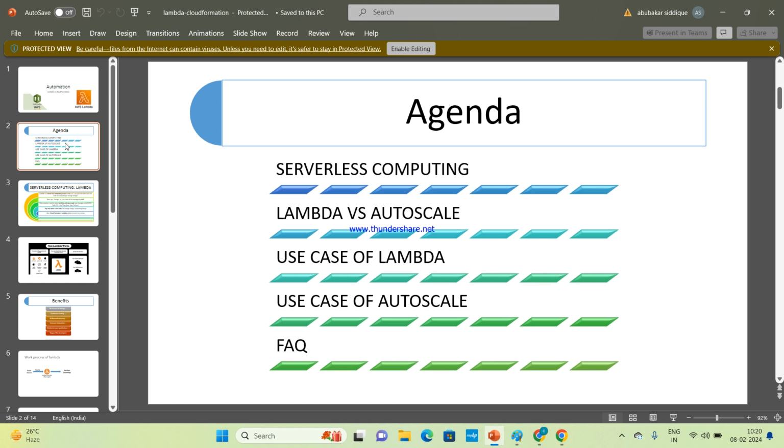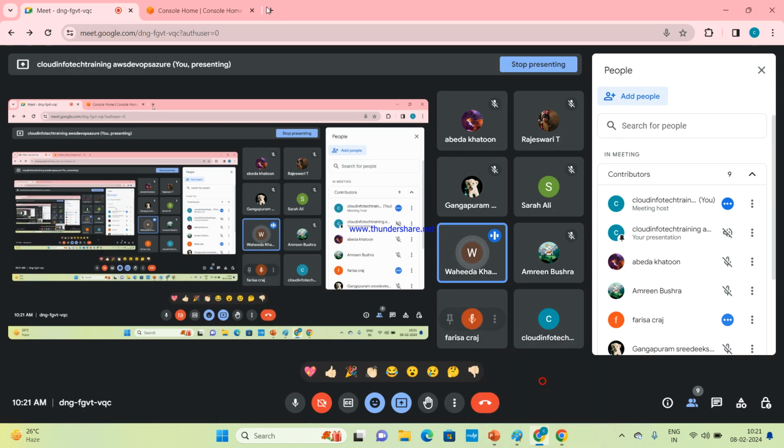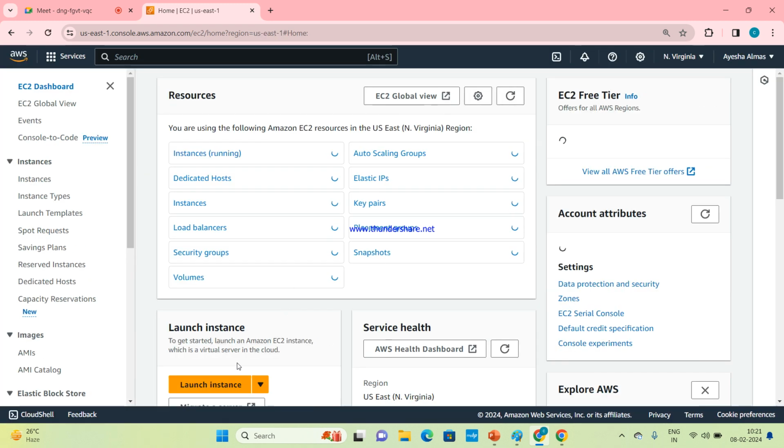In Lambda, we are going to learn what is Lambda, use cases of Lambda, frequently asked questions, and how Lambda works. So let's start. Now, Lambda is a serverless computing service. What is a server? Anyone? A server is the large scale of hard disk, CPU, and RAM. Yes, very good. So this is the EC2 service.